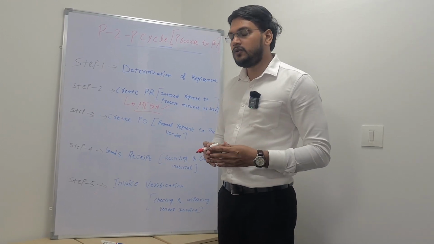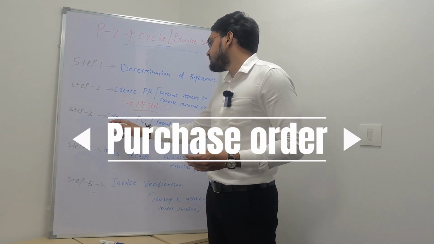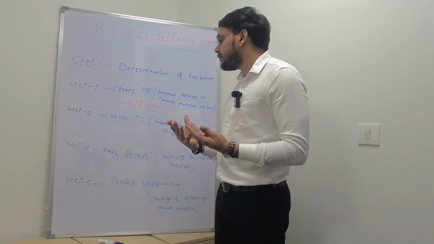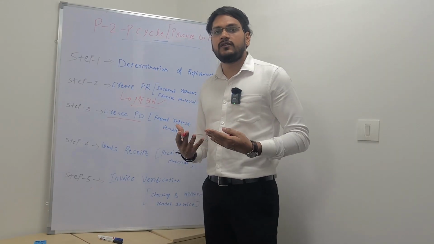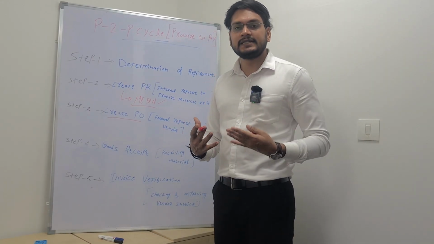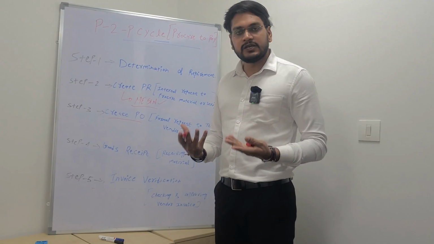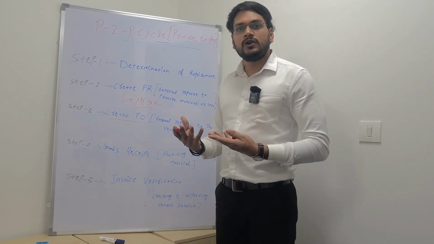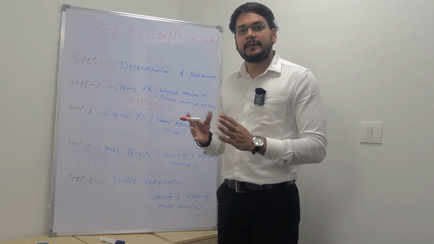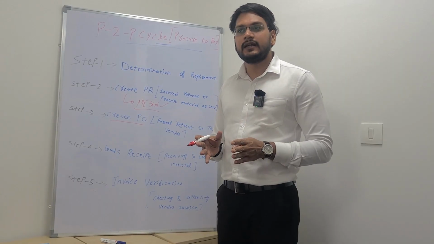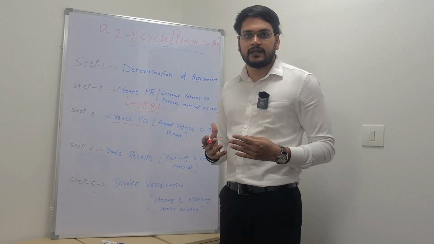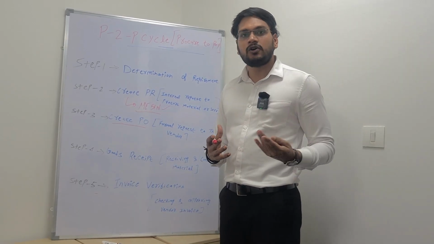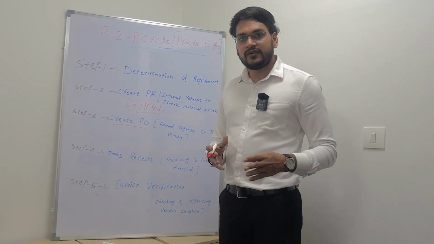So they are going to create a purchase order. A purchase order is a formal request to a vendor. In industries, it doesn't work like, I require some material, so I just call a supplier and say I require that material. Without creating a PO, he is not going to send it. There is one scenario, auto PO, that's a totally different scenario.